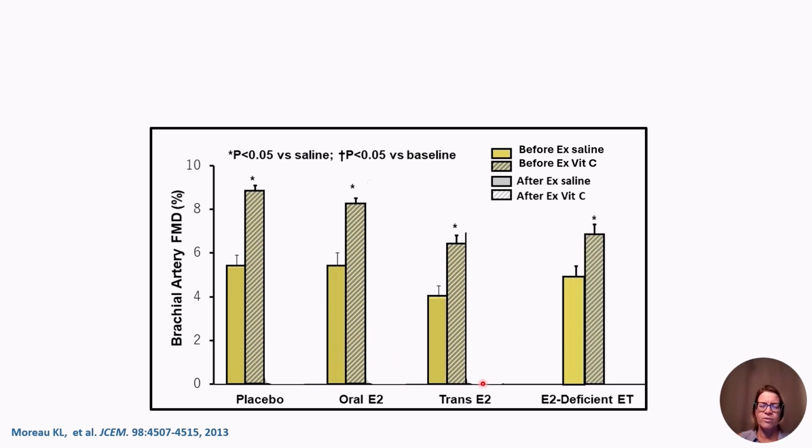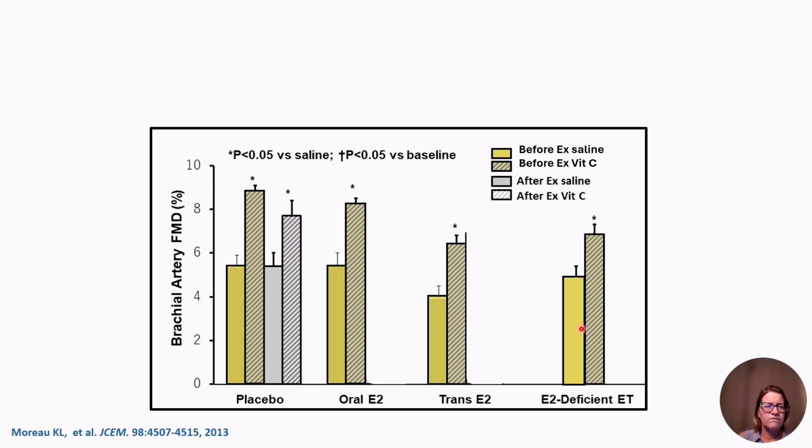We also brought in a group of highly endurance-trained postmenopausal women, and during the saline condition, there was no difference in their flow mediated dilation response and the sedentary women. And when we infused vitamin C into them, they also showed an improvement, suggesting that these highly endurance-trained postmenopausal women are under tonic oxidative stress.